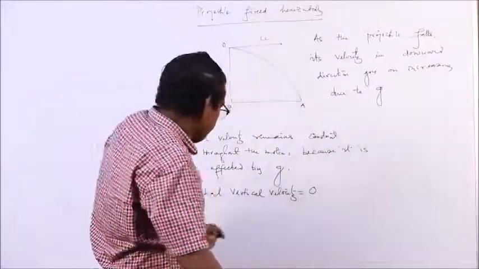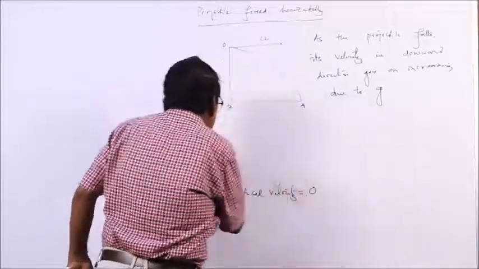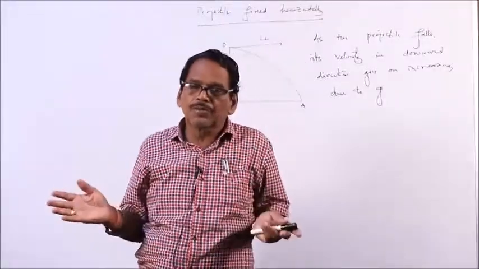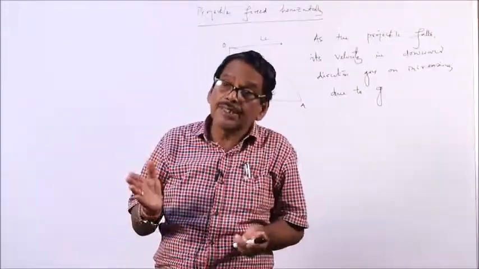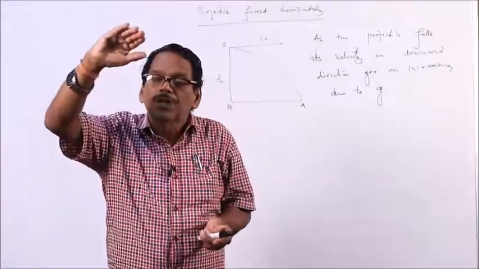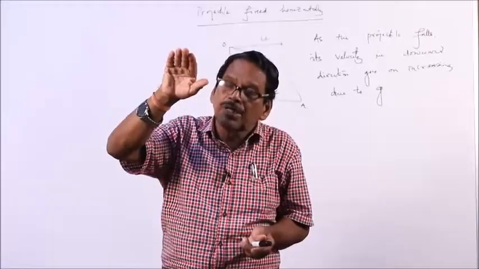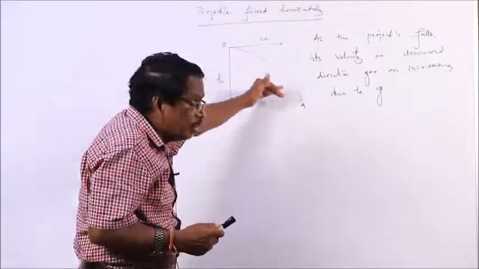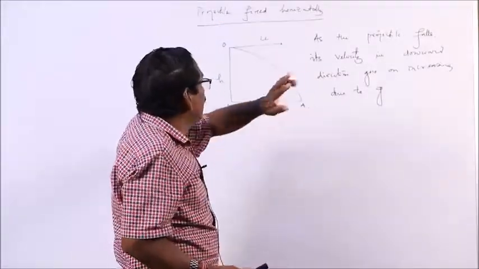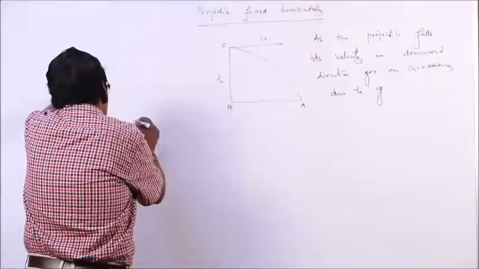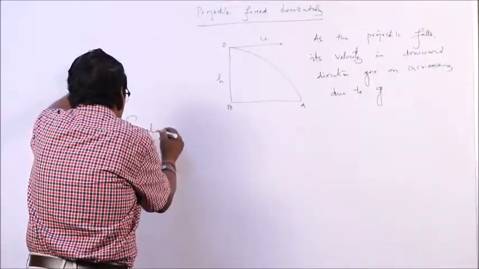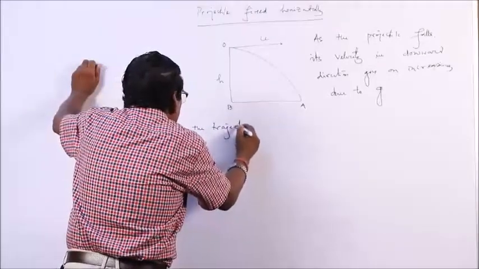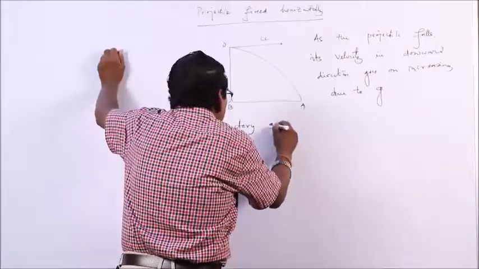So, this is the concept. The same concept was there in the previous case also: the horizontal component of velocity always remains constant. In that case, the vertical component, when the projectile is rising upwards, gradually decreases, becoming 0 at the highest point, then increases. Here, since the body starts falling from this point, the vertical velocity goes on increasing and becomes maximum at the point A. So, now let us find out the equation of the path, the equation to the trajectory. Here also we will prove that this is the equation of a parabola, the trajectory of the projectile.